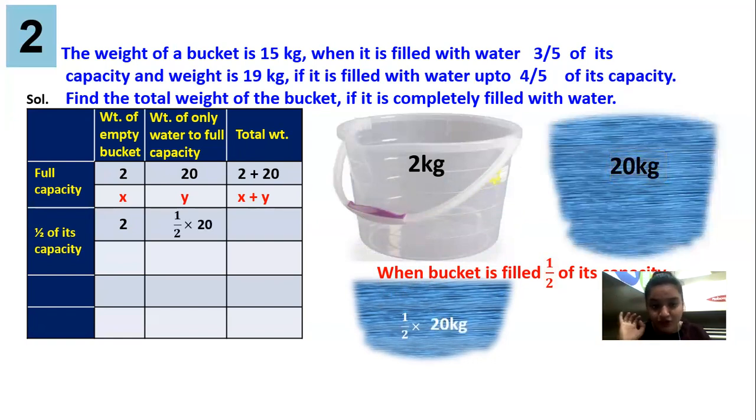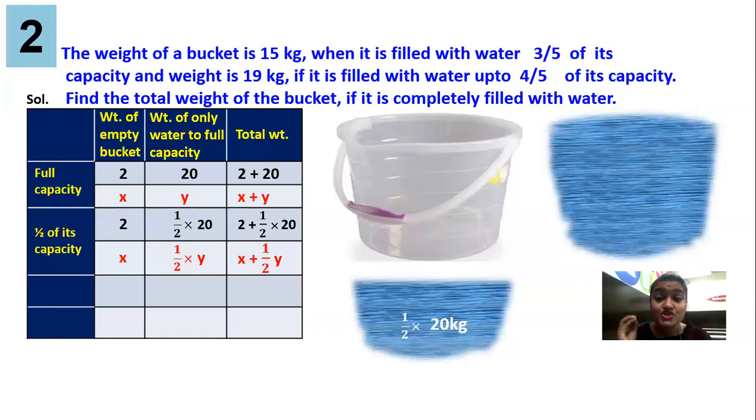And this 2 kg will come in full, the bucket's weight in full, and only half of the water. So it will be 2 plus half of 20. Just an example. We know the bucket's weight is x and the water's weight is y. So guys, actually how it will be: 2 will be replaced by x, 1 upon 2 into 20 will be replaced by y. So the total weight will be x plus 1 upon 2 into y.